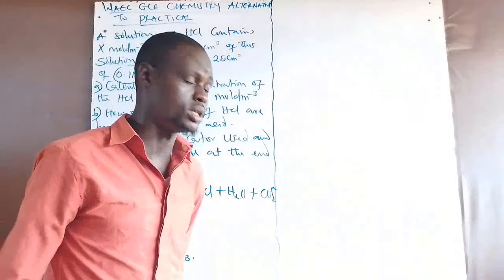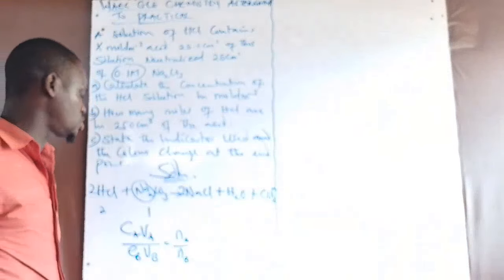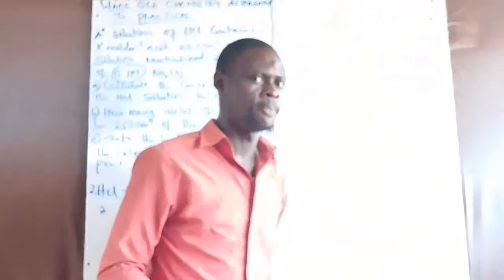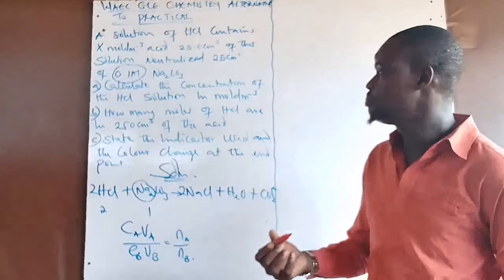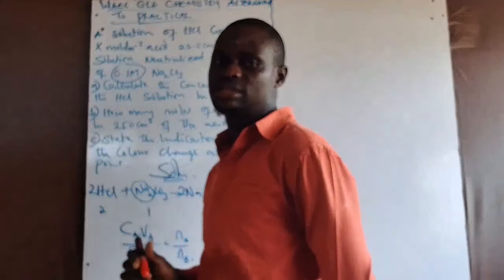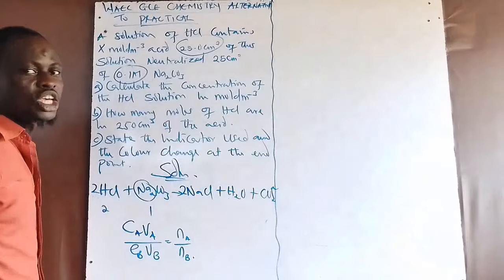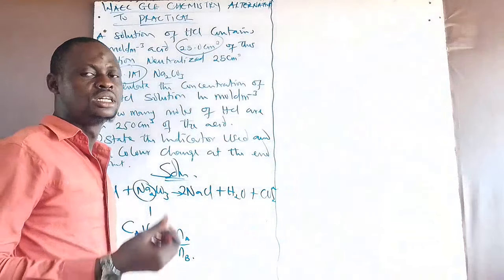Now, how do we go about this? Where CA represents the concentration of the acid that is used, and VA is the volume of the acid used. Now, take note of something. The volume of the acid or the base must always be in dm cube, that means decimeter cube. But the question given to us gave us the volume of the acid in centimeter cube. The first step that I need to do is to convert the volume to dm cube.